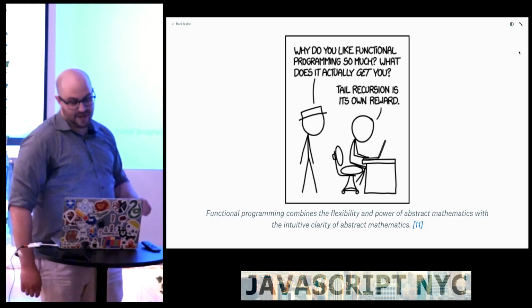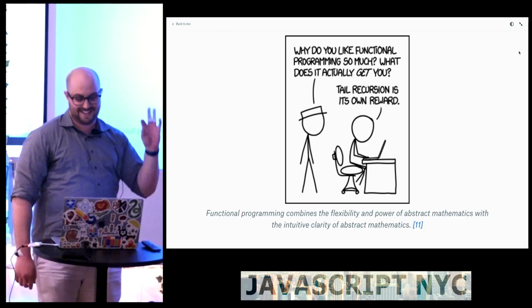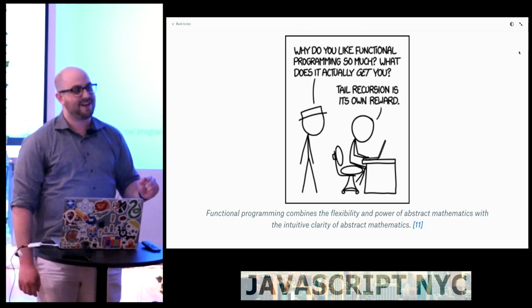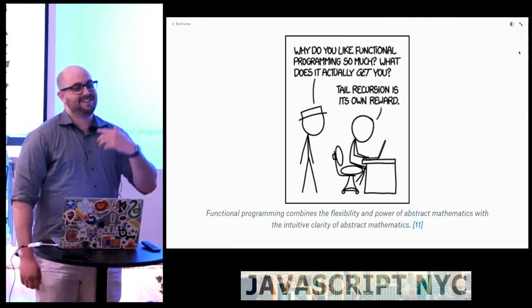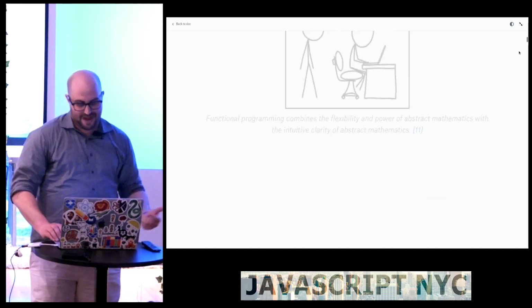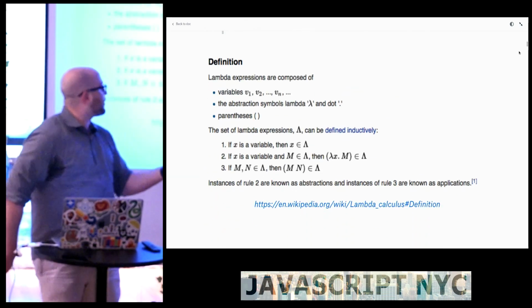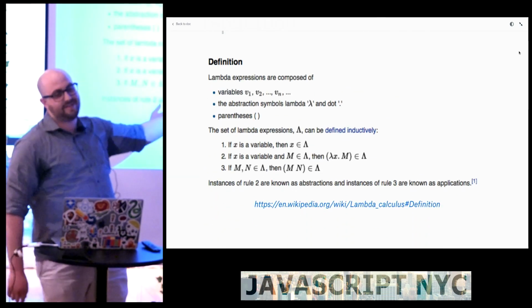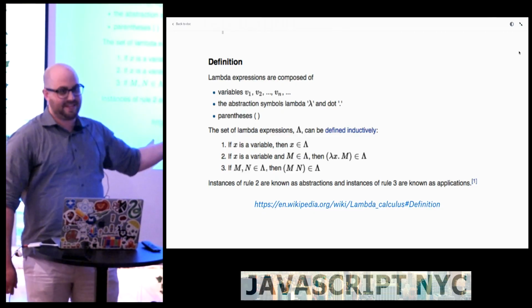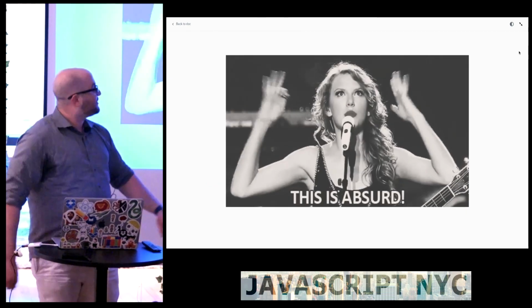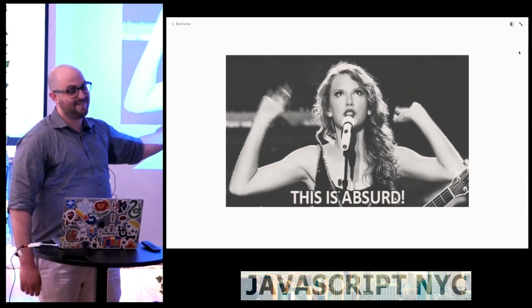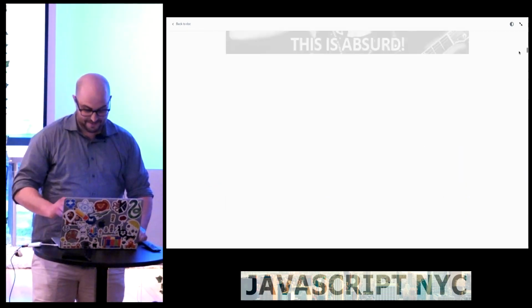I like this one as well. Functional programming combines the flexibility and power of abstract mathematics with the intuitive clarity of abstract mathematics. So historically, FP just got a bad rep, and there's no wonder why. If you look at the Wikipedia page for lambda calculus, I don't know what this means. I don't know if any of you know what this means, but it's not important. We're going to move on. So Tay says this is absurd. You're going to see a lot of her tonight, and I thoroughly agree.